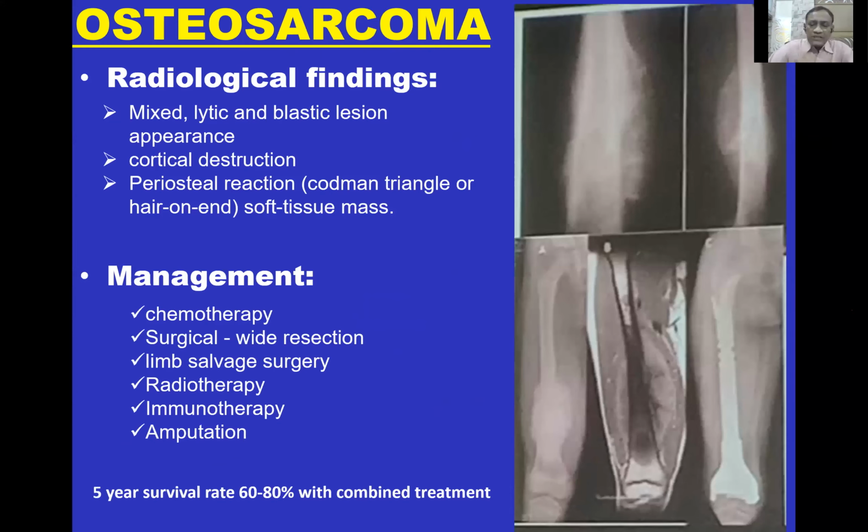Treatment: you have to decide the stage of the disease, and depending upon that you should plan it. But in general, preoperative chemotherapy, wide surgical resection, and limb salvage surgery, where you can excise the tumor and replace it with a prosthesis. With this combined treatment, the 5-year survival rate is 60 to 80%.